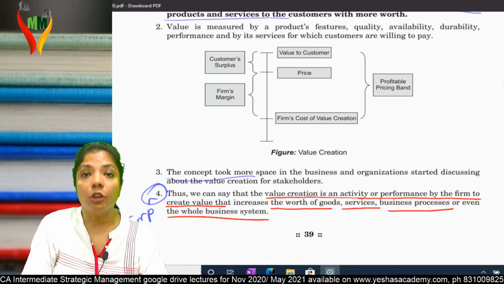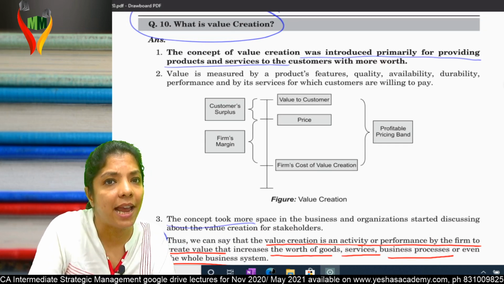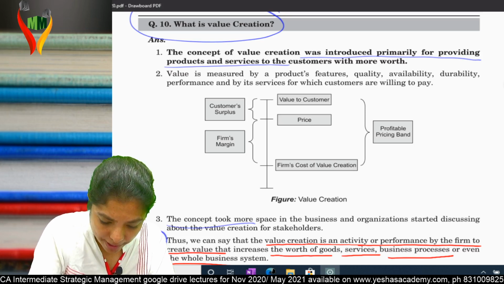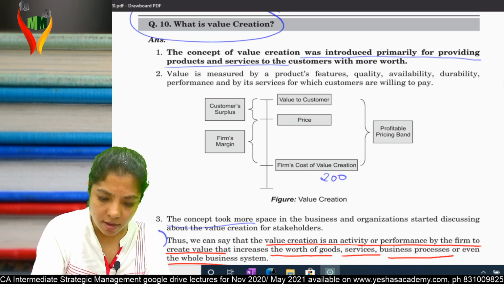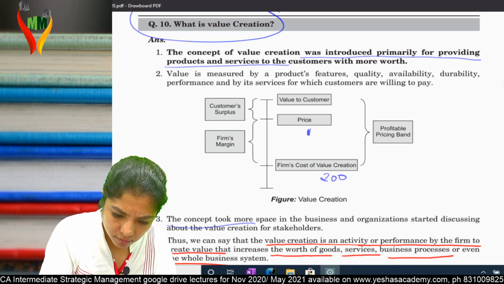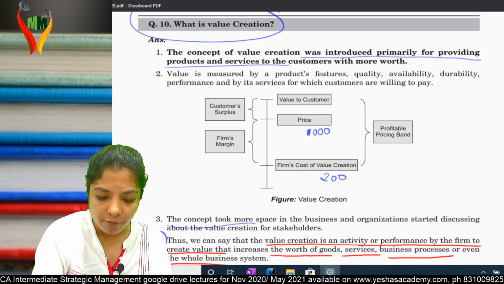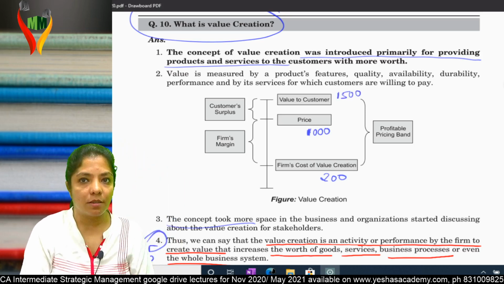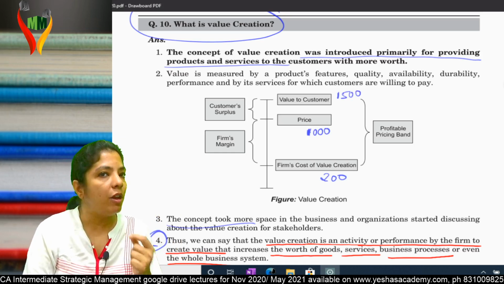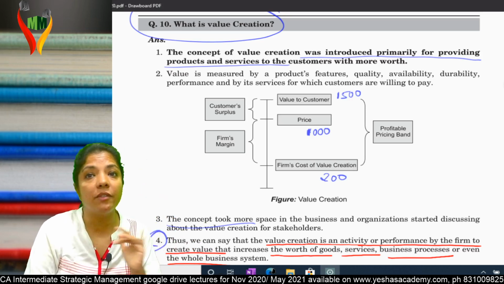So now let's understand this diagram. This is a diagram of value creation. Suppose my costing is 200. Just write these numbers. Price is 1000 rupees and value to customer is 1500. Suppose these are the inputs. The firm's cost of value creation is 200 rupees, the firm's selling price is 1000, and the value to customer is 1500.